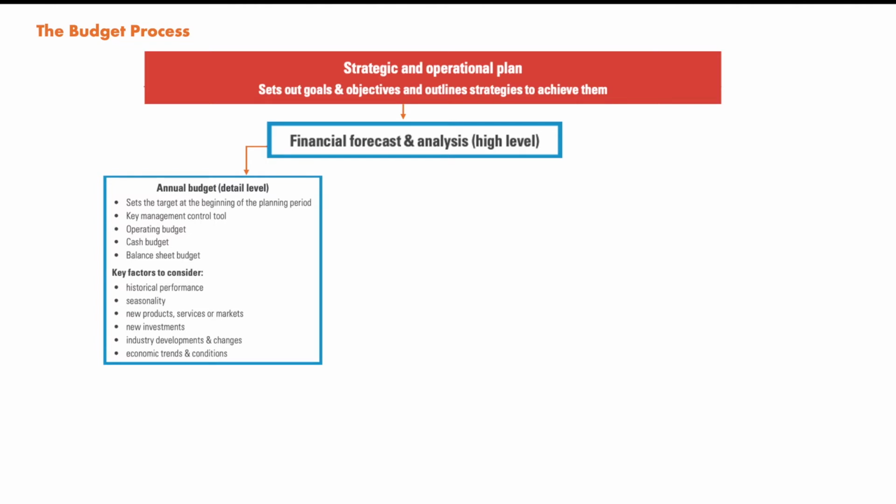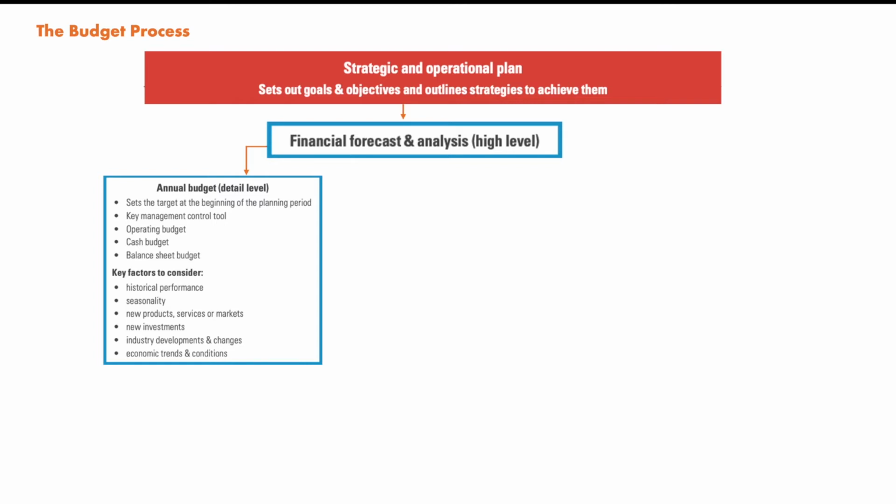The annual budget detail level. In the operating budget we have sales and revenue, cost of sales, and all the costs that come in the operations of the organization: direct material budget, direct labor budget, direct overheads budget, overhead expenses budget. These are operating budgets, as you can see as the third point in this annual budget. The cash budget is cash receipts, cash payments, and bank balances. The balance sheet budget is assets, liabilities, and equity.